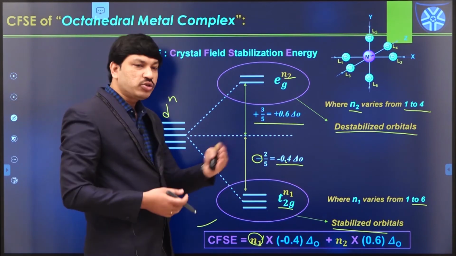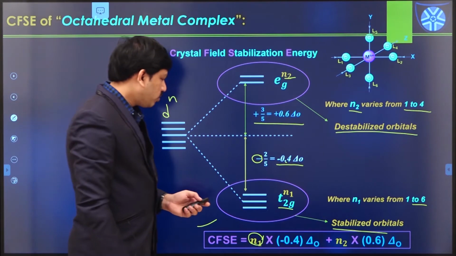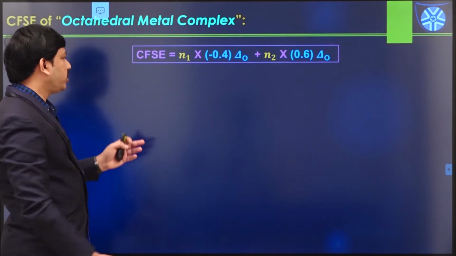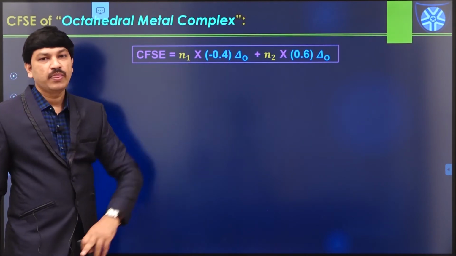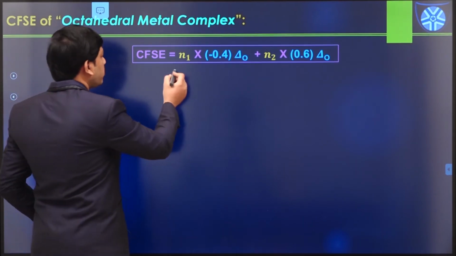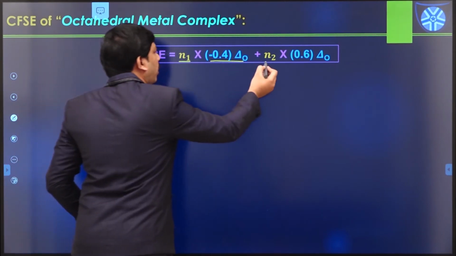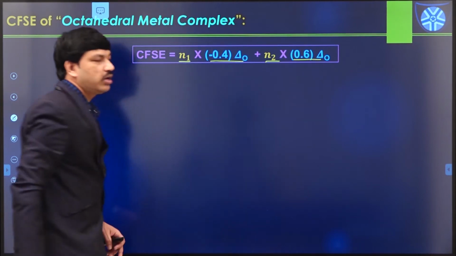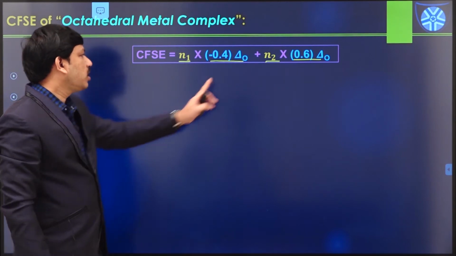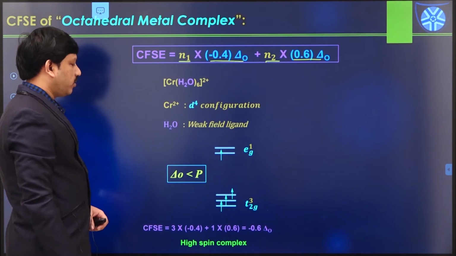At the same time, we can also distinguish between high spin complexes and low spin complexes. So let us see the calculation of the CFSE value in some examples. This is the formula for the CFSE value calculation, particularly for octahedral complexes: n1 into minus 0.4 delta naught and n2 into 0.6 delta naught. n1 is the number of electrons available in t2g orbitals, and n2 is the number of electrons available in eg orbitals. Let us see one example.